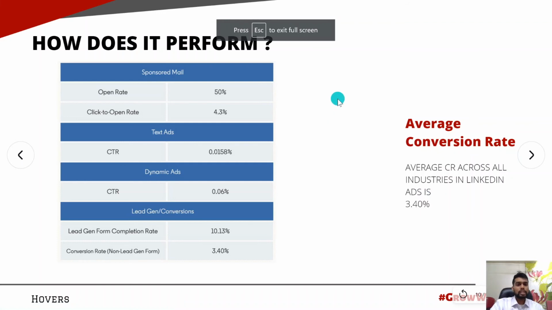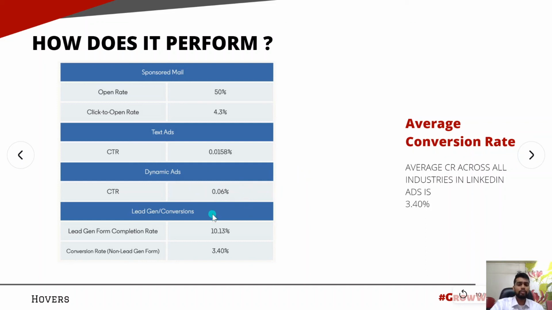So let's get back and see how it performs. There are a lot of things on LinkedIn; we can see what type of metrics LinkedIn is performing on. Sponsored mails have an open rate of 50%, which is actually very good. There is a click to open rate of 4.3%. Text ads have a CTR of around 0.015%, which is actually very low, so we don't recommend using text ads a lot. Dynamic ads also have a very low conversion percentage of 0.06%.